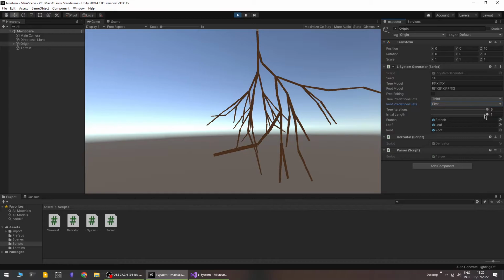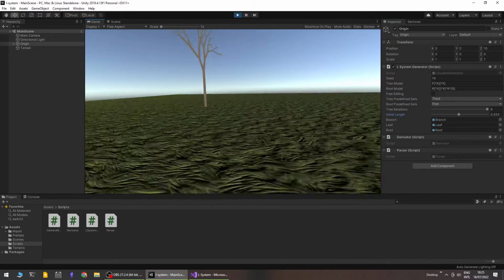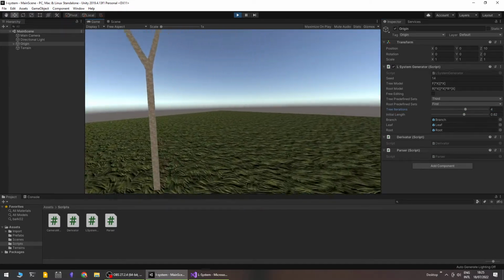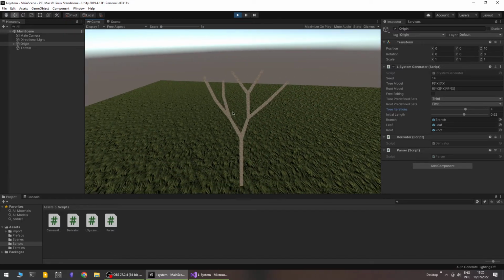And we can also pick the length of the whole tree, which changes, of course, with the iteration of the derivator. This is essentially what the application enables you to do.